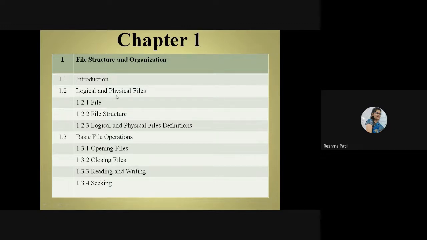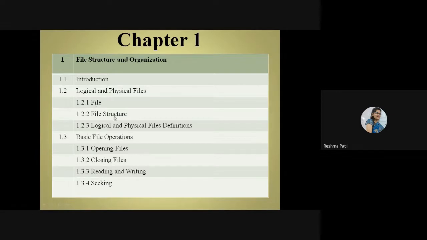Then we saw file. What is a file? It is a named collection. That particular file has some name, and using that name we can identify that file. We are going to store this file into secondary storage media. Here we are using a computer, so the storage media is secondary storage: your hard disk, CD. There we are going to store our files.